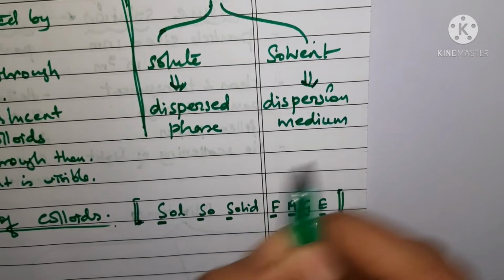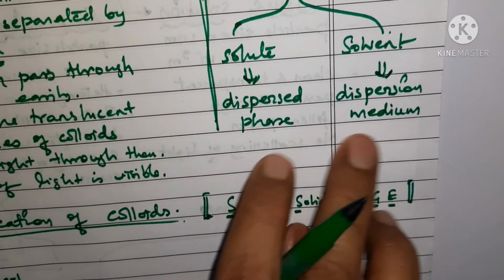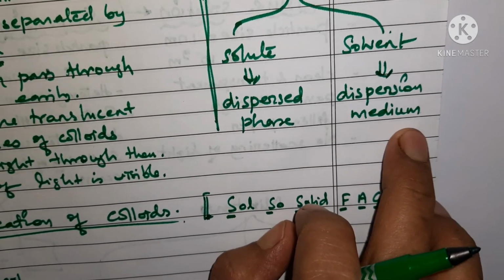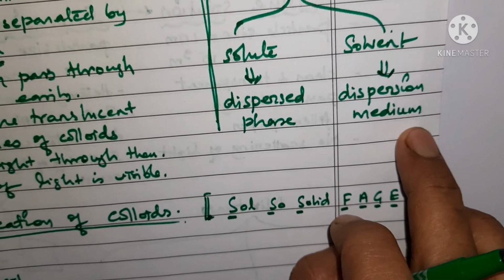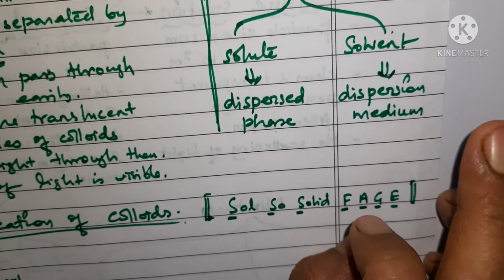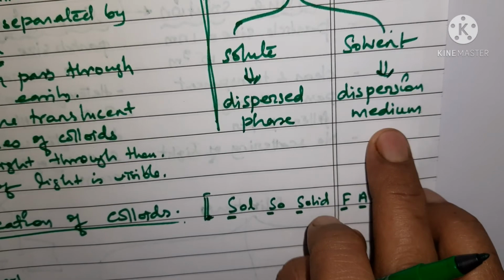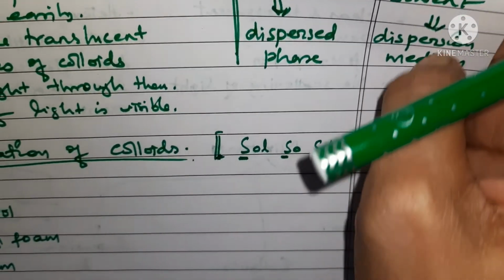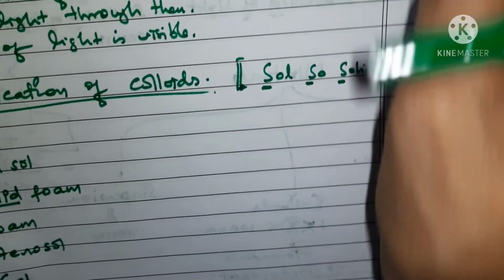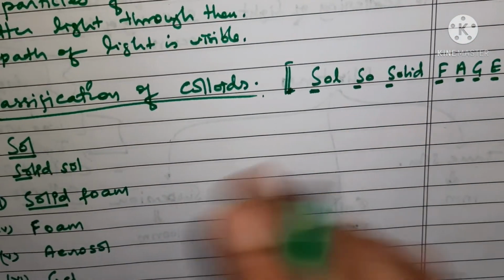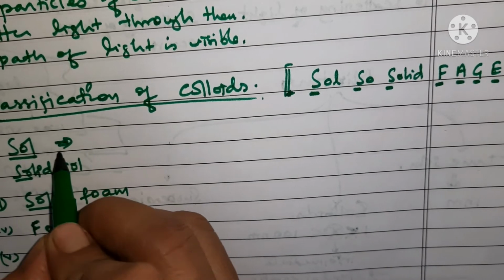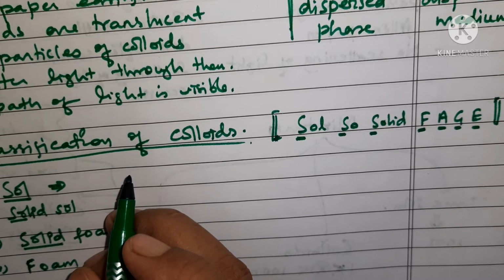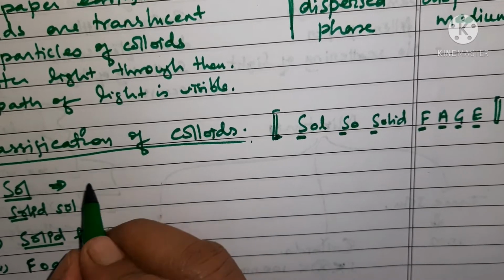Understood? So there are two parts. We call it dispersed phase. Solid is said to be the dispersed phase, and the solvent is said to be the dispersion medium. So here we are considering the sol first. In sol what is happening? The tiny solid particles are dispersed in a liquid medium.